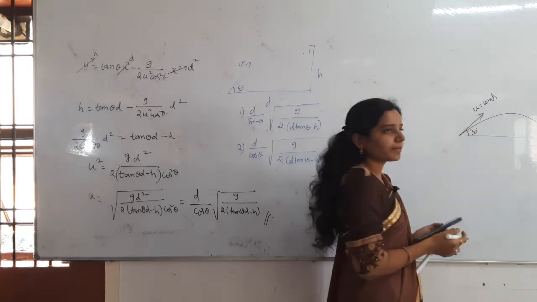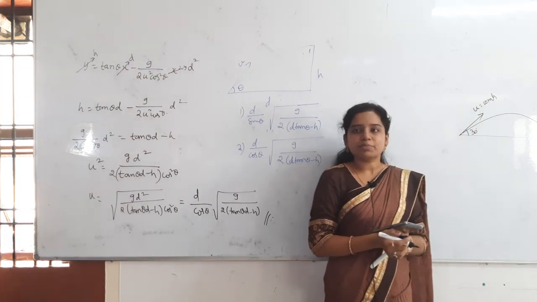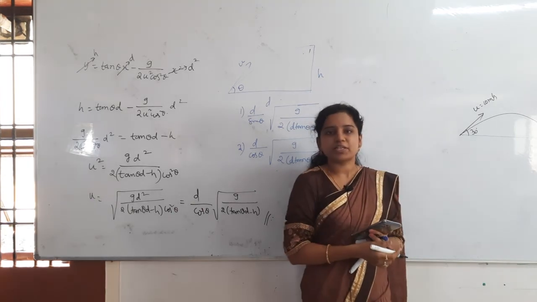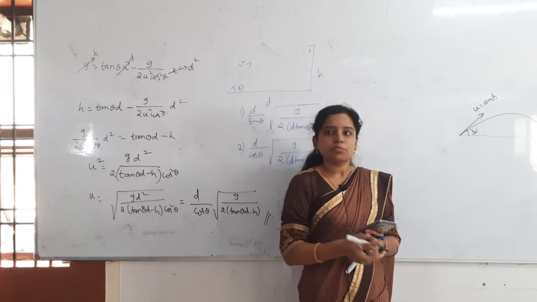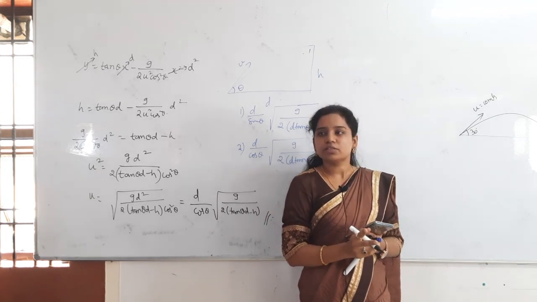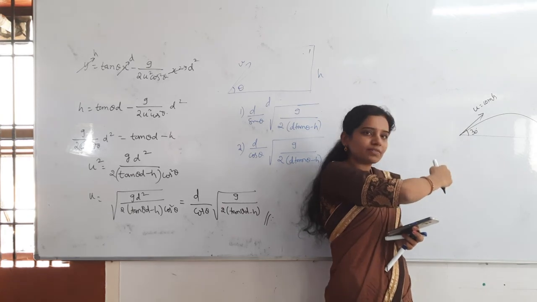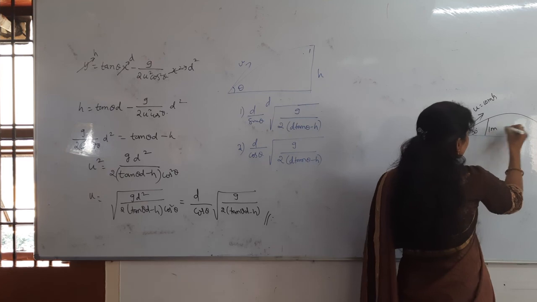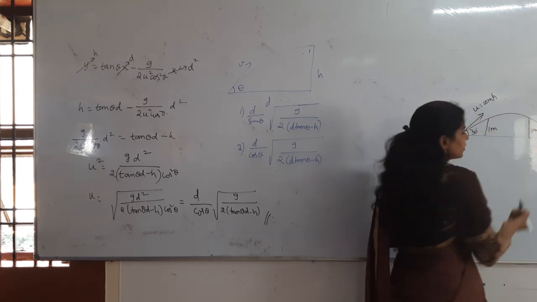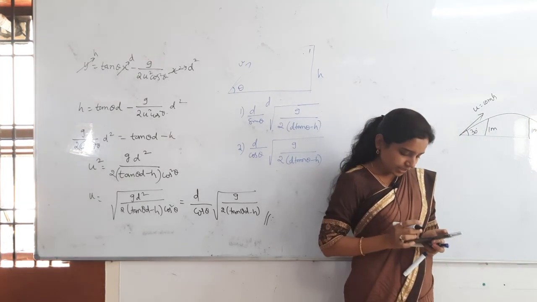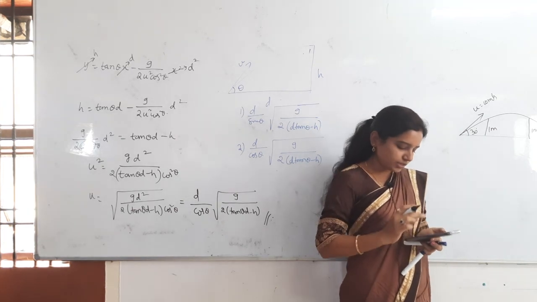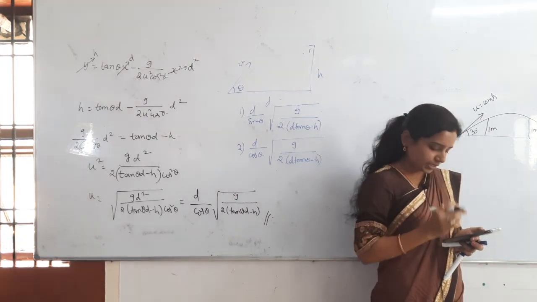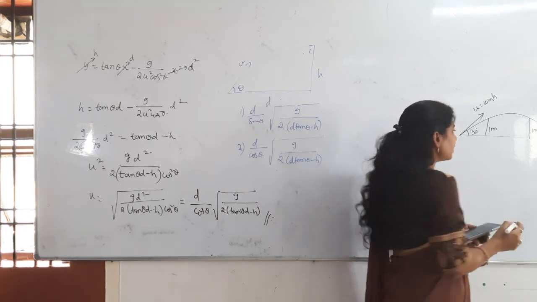Each of height is 1 meter, so how is it possible? Tell me. Both are at height 1 meter, so how is it possible? After the maximum height or before the maximum height? Both times it is covering 1 meter only. That is, before maximum height 1, after the maximum height 1. So let me take here, this is 1 meter, means here also this is how much? 1 meter only. Understand clearly? It just clears two vertical poles, each of 1 meter height. Then find the separation between the poles.